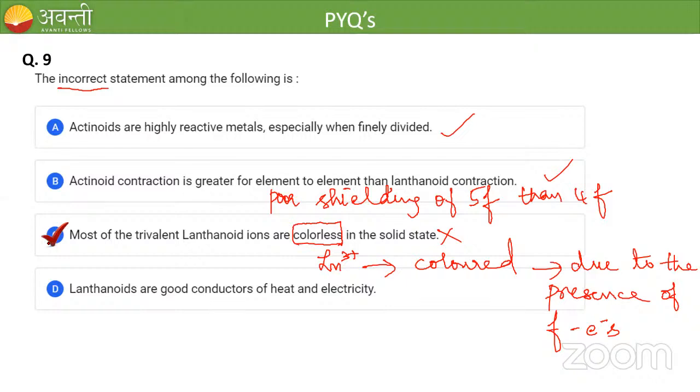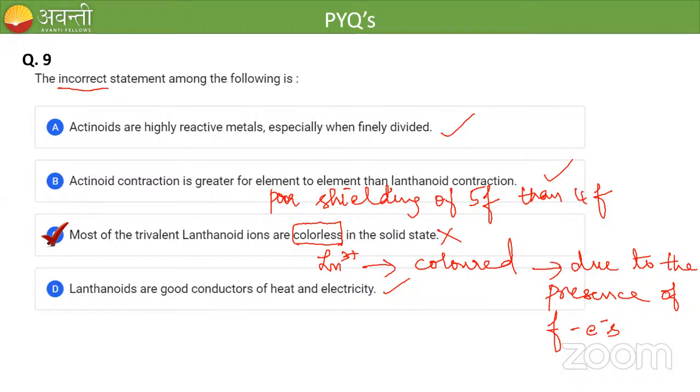Okay. Lanthanides are good conductors of heat and electricity. That is correct only. We have discussed this statement also in the characteristics. Remember, lanthanides are metals. Metals are good conductors of heat and electricity. So option C is the correct answer.